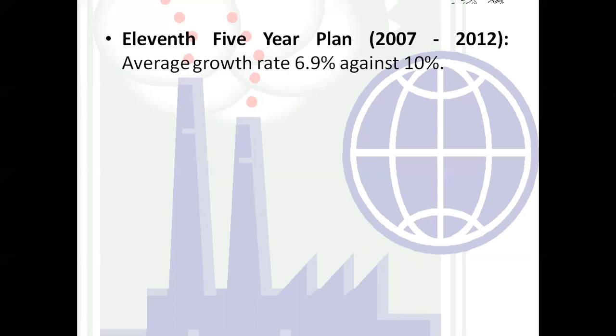But again, what we expect doesn't mean that will be the result. Here, the average growth rate is 6.9. Again, not even 70% of it, right? So here again, there is a huge difference between what we targeted and what we achieved in this 11th 5-year plan.